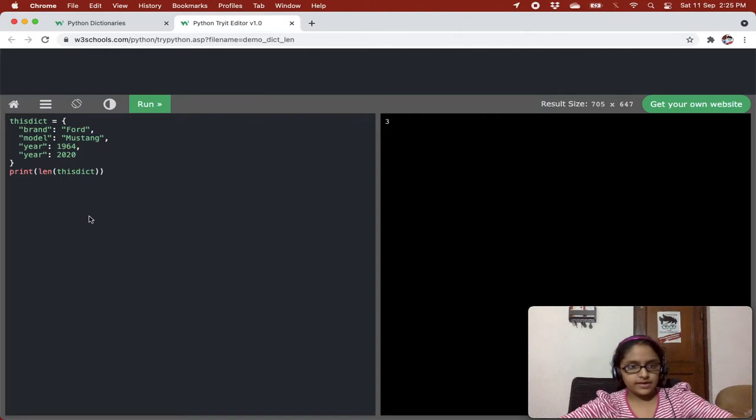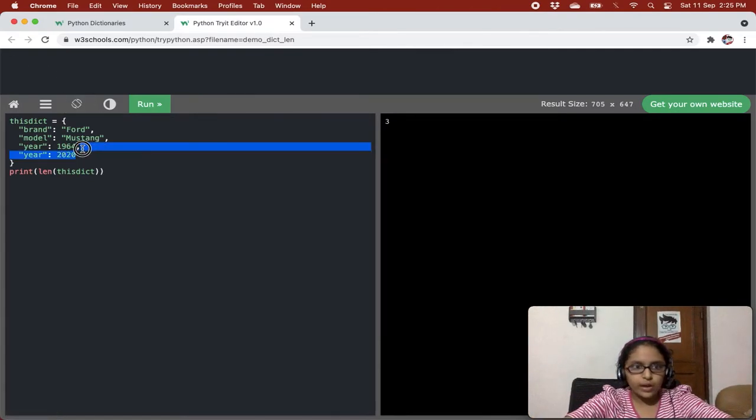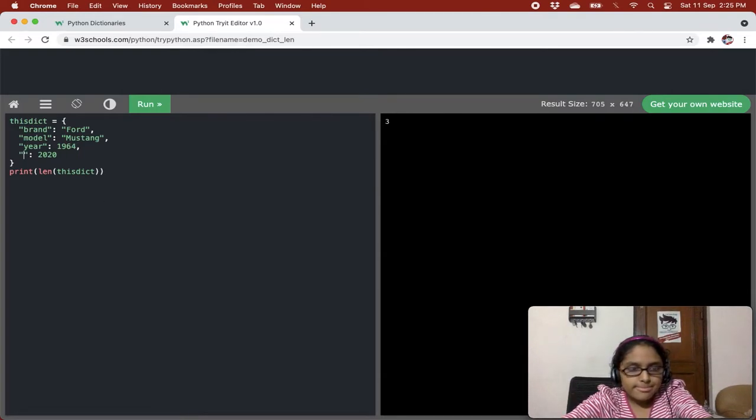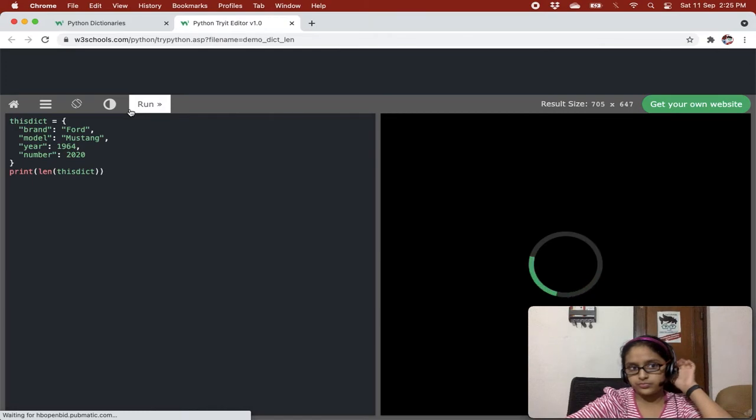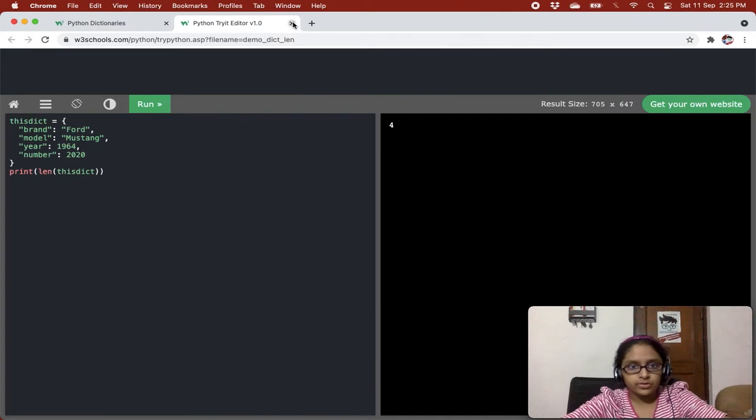Because over here we have given year 2 times, and a dictionary does not allow duplicates, so it is basically one thing. It will get year 2020 and ignore the other, so that's why it will get 3. If I give here a new key, like number, then it will get 4, because right now there are no duplicates here.